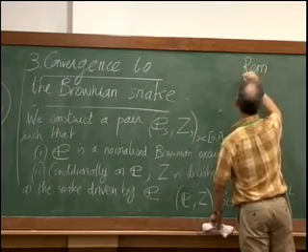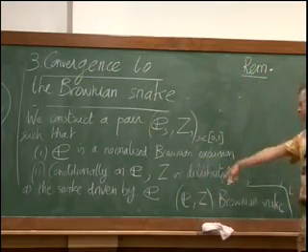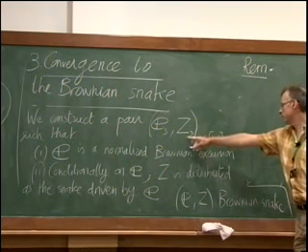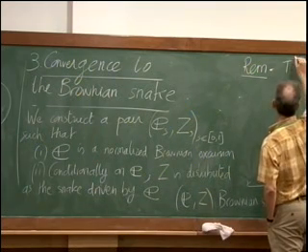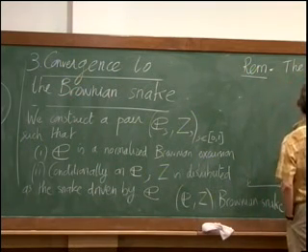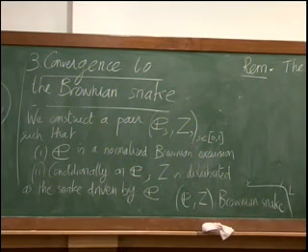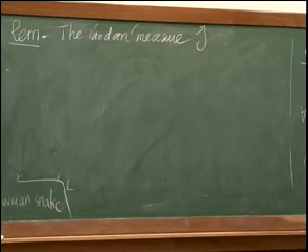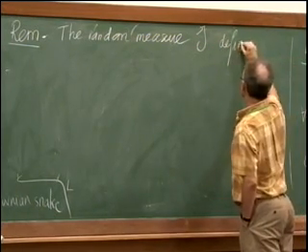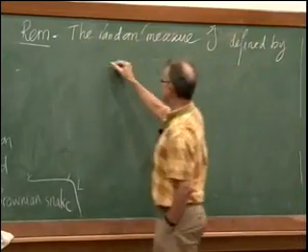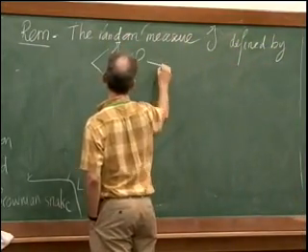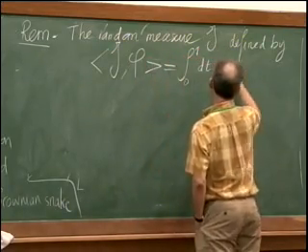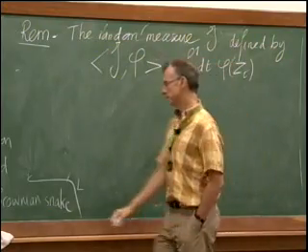A side remark: if you introduce this Brownian snake, you can also introduce a random measure, which I'm going to denote by script capital I, defined by saying that I applied to any test function phi is the integral from 0 to 1 of dt phi of Z_t, the same Z as here.